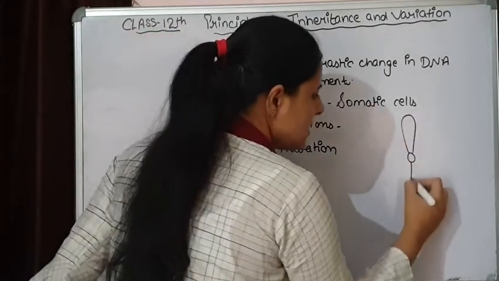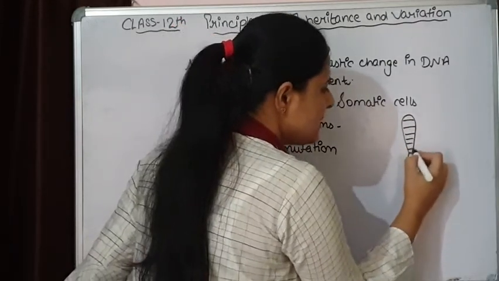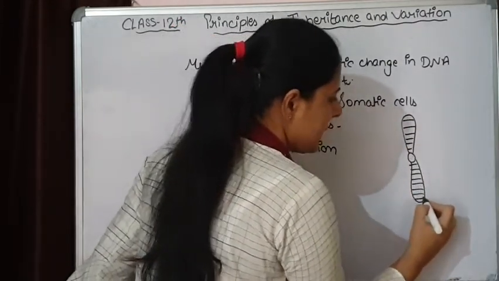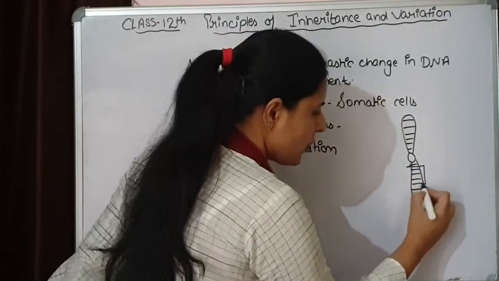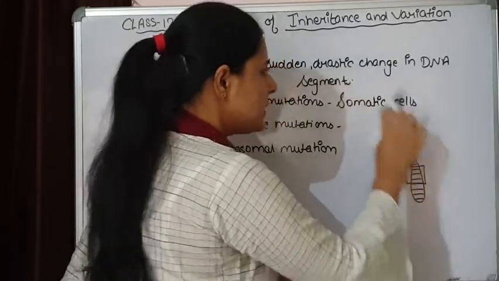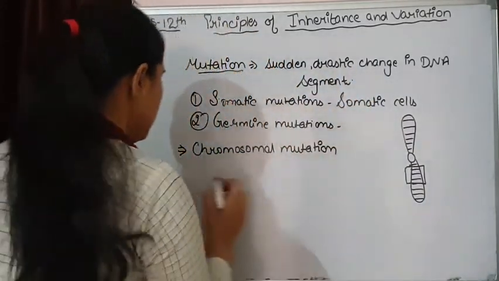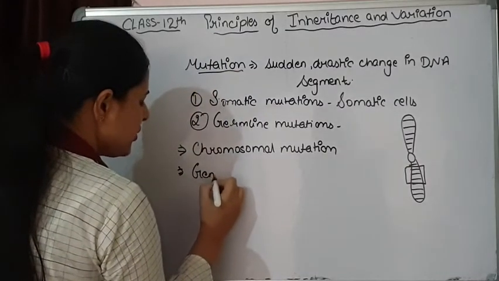We know this is how the chromosomes are present, and on these chromosomes genes are present. If more than one or two genes are involved in the process of mutation, it is chromosomal mutation. The second can be gene mutation.